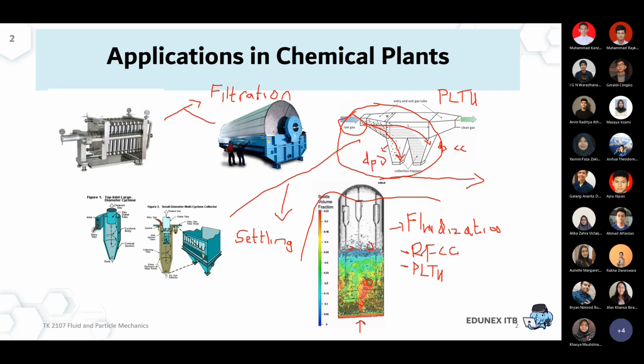Inside of this RFCC, this FCC coal burner, it is designed to flow a coal circulation, or catalyst circulation, but it cannot flow independently without the help of the fluid. That means over here the gas is pushed from the bottom. Another objective is also to help the particles go upward.